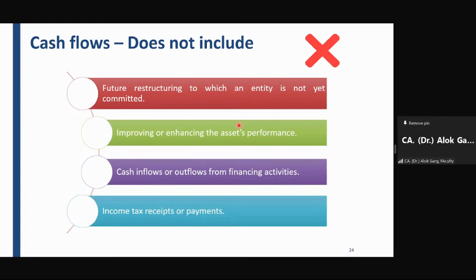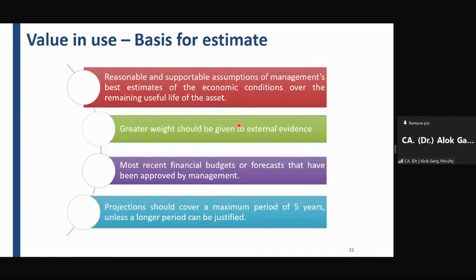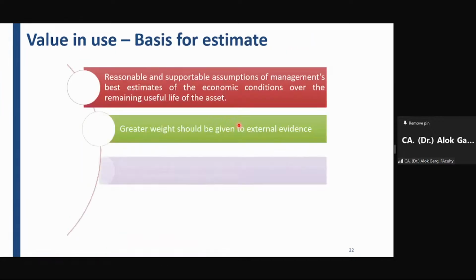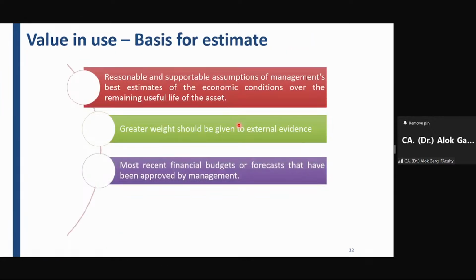Okay. So friends, for value in use, you have to estimate the cash flow and you have to estimate the discount rate, because value in use is the present value of the future cash flows. And number two, while computing the future cash flow, you have to compute the cash flow on the basis of recent forecast. First of all, you have to take the cash flows only relating to that asset which is subject to impairment testing. Number two, you need a reasonable and supportable assumption of the best estimate of the cash flows. Greater value should be given to the external evidence.